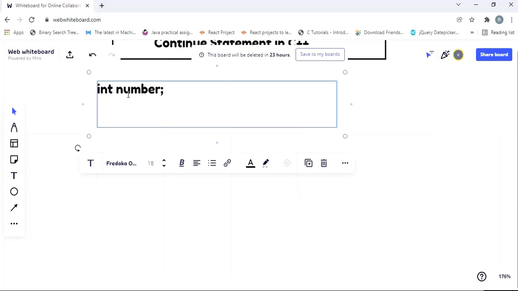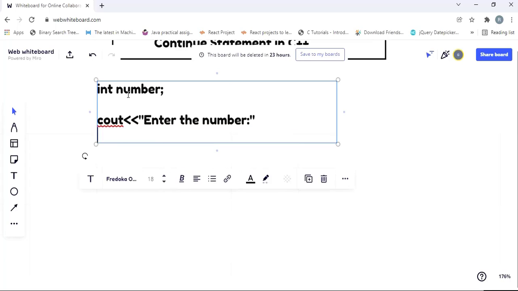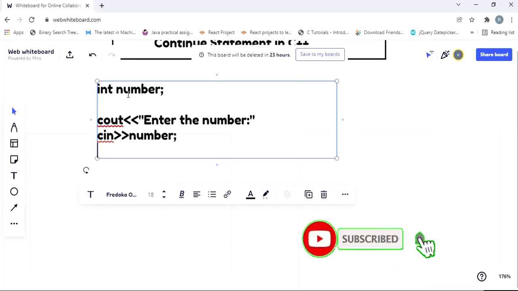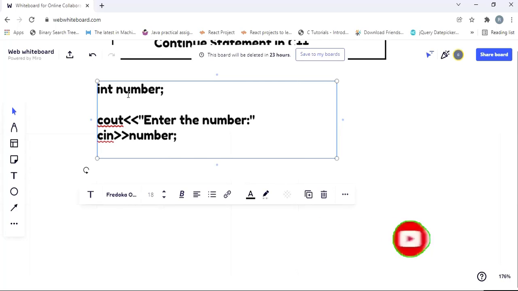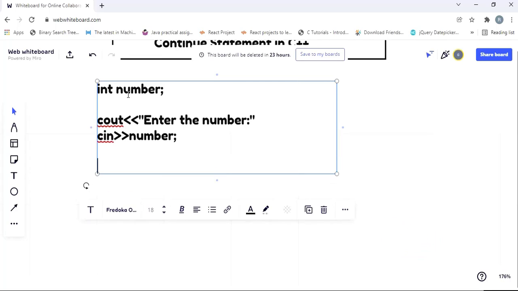Before we have the for loop, let's say I'm going to get the input from the user. So I'm going to say cout, maybe here I'm going to say enter the number. Okay, now what will happen? Cin, we are going to get that number. In the next step, as I said earlier, this continue statement can be used within the loop. So I'm going to have the for loop.